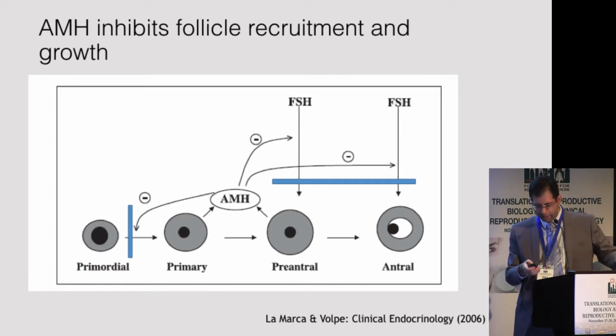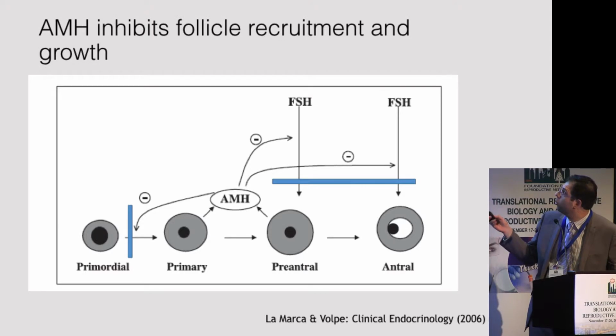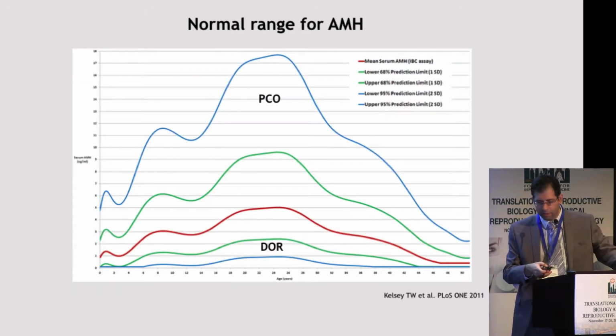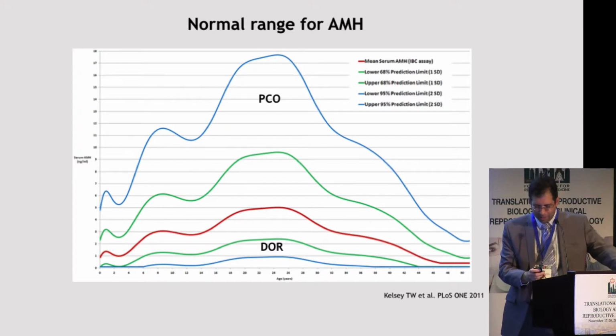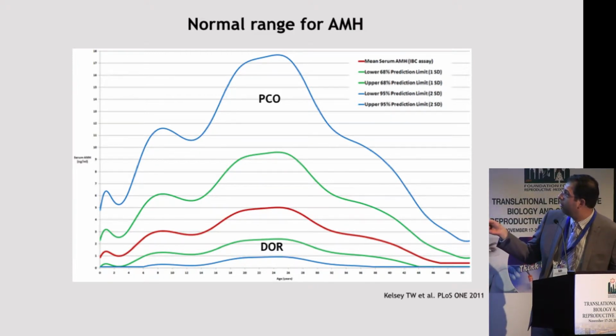We've seen this slide several times through the conference, and the way that AMH and FSH interact is very important, and also AMH's ability to block recruitment from the primordial pool is very important. And this has now become a modern classic. We know that women have peak fertility when they're in their mid-20s, and their ovarian reserve is at its peak then as well. And from there on, the ovarian reserve, measured by anti-Müllerian hormone, declines.